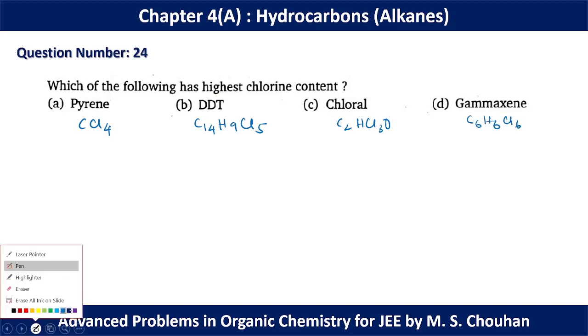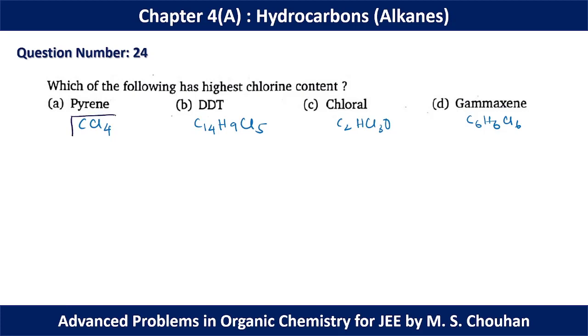From this we can directly say that the compound CCl4 should have the maximum chlorine content, because besides chlorine it has only one atom of carbon. That's why for question number 24, option A should be the correct option.